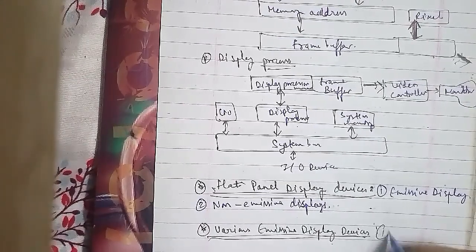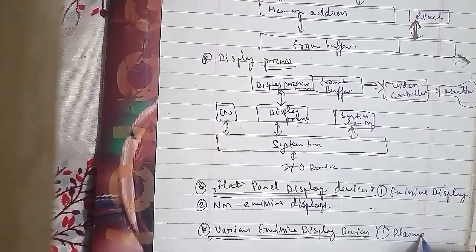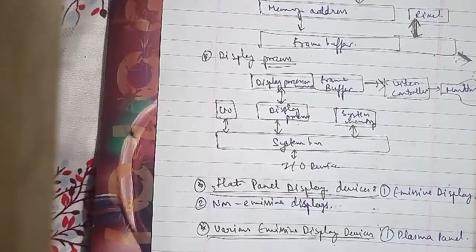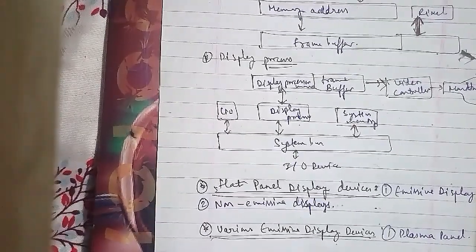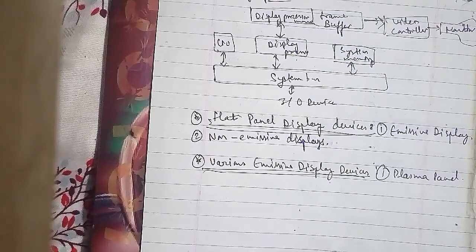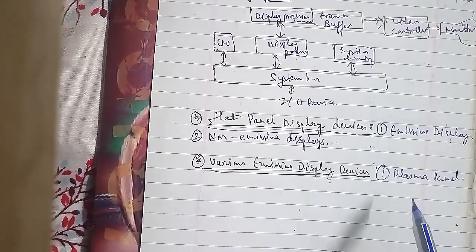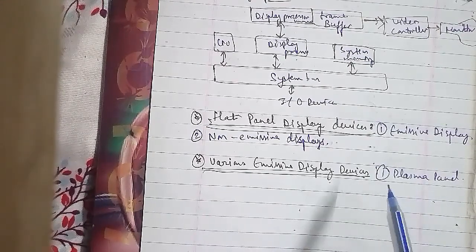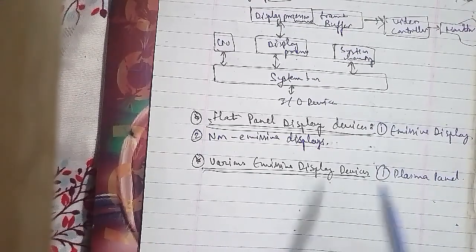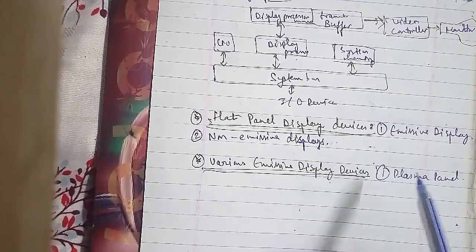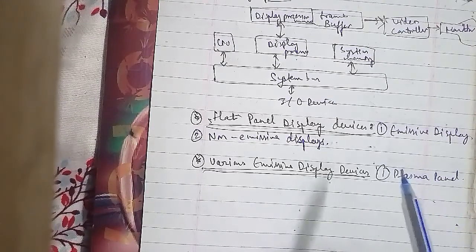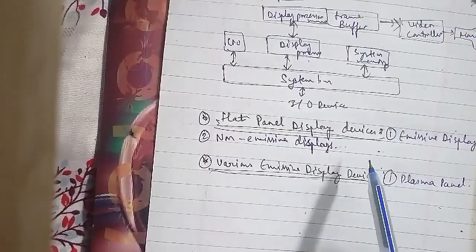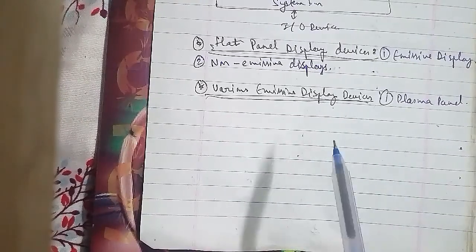A firing voltage applied to a pair of horizontal and vertical conductors causes the gas at the intersection of the two conductors to break down into a glowing plasma of electrons and ions.